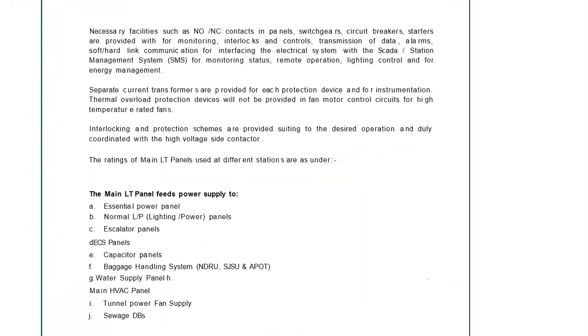Now in a panel, what are the other things which are required? As we see, necessary facilities such as NO/NC contacts are required in breakers. What is an NO/NC contact? This is basically when we are using auxiliary protections and for visual display and indication in the panel, these NO/NC contacts are required.